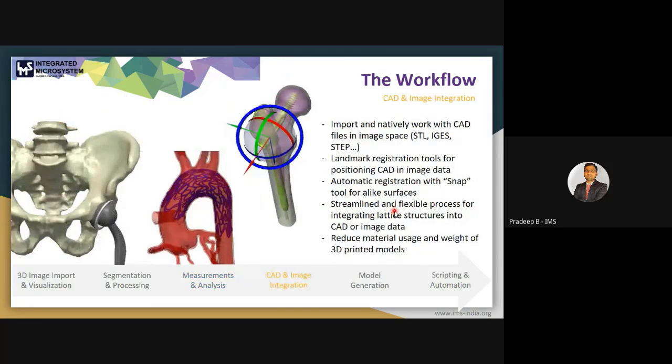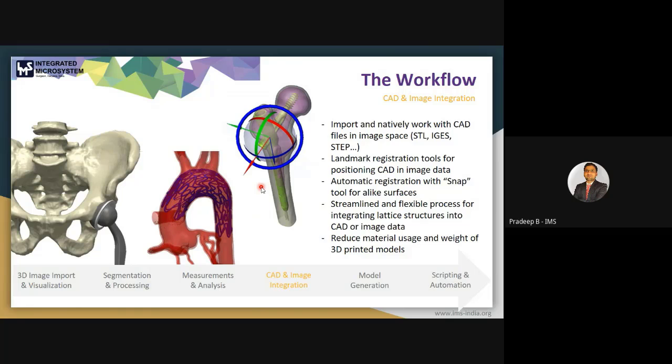Next is this CAD and image integration. If we are in the field of implant design, let's say we have designed an implant in any CAD software, such as SolidWorks or AutoCAD.